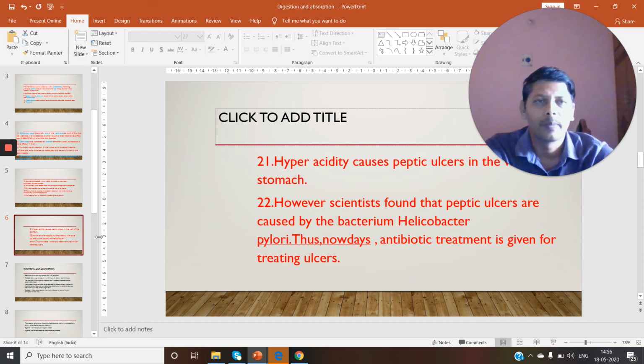That's why generally doctors give antibiotic treatment for bacterial disease. Nowadays antibiotic treatment is given for treating ulcers, because they are caused by bacteria.